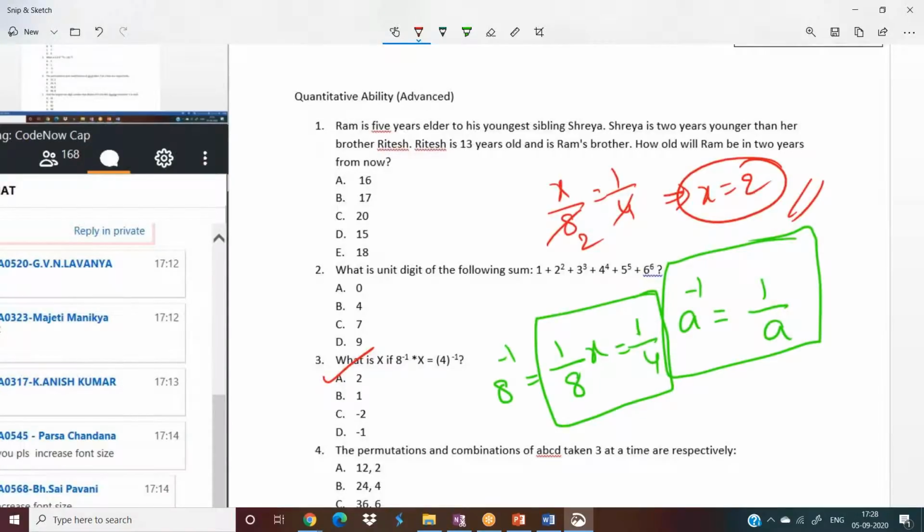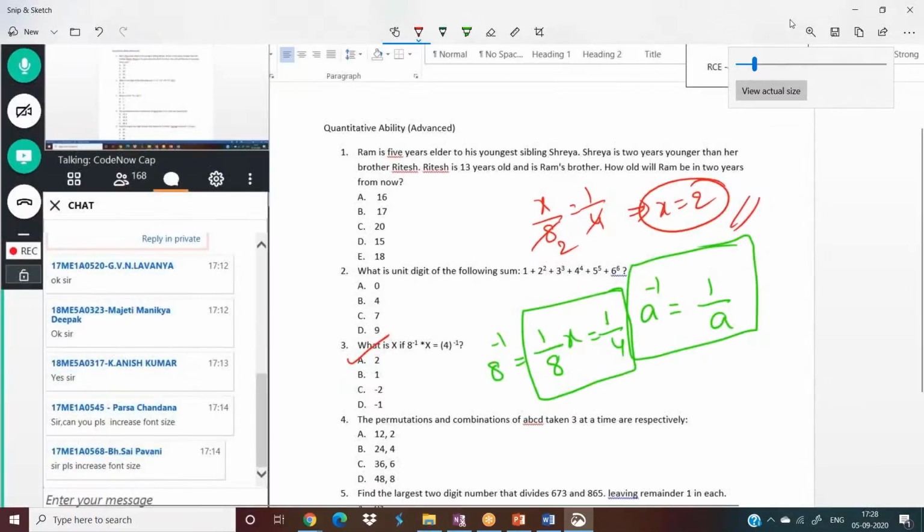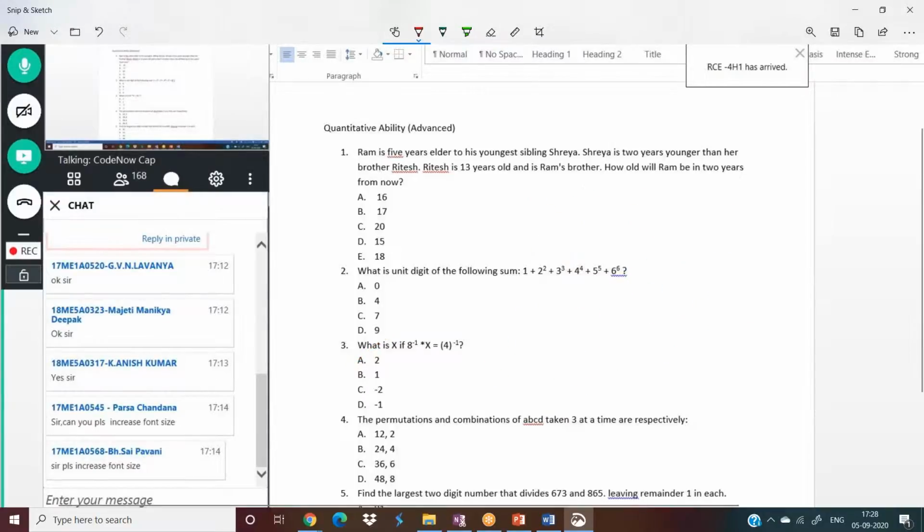Guys, here the worst part is I am not getting any answer from you. You have to type your answer before I say the answer is option A. So I'll be waiting for your responses. Is it clear? Are you following or not?